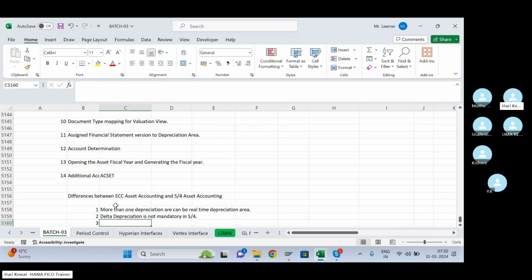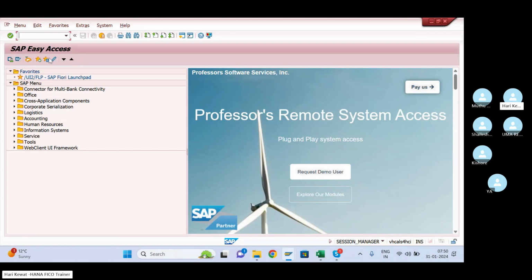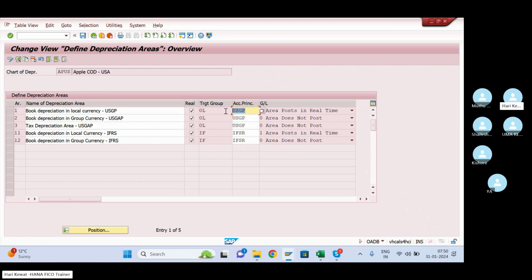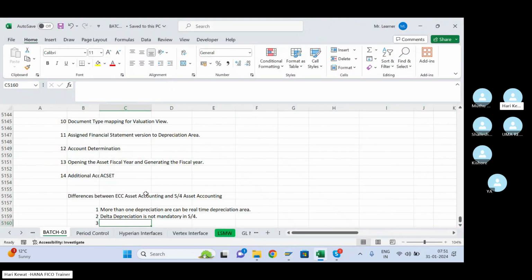Okay. Third point I told, in depreciation area, earlier we were entering the ledger. Now you have to enter the accounting principle. So here, if you remember, go to ADB, APUS. Here you are entering the accounting principle. Earlier only the ledger option was there, but now you are entering the accounting principle. Based on accounting principle, ledger is coming.